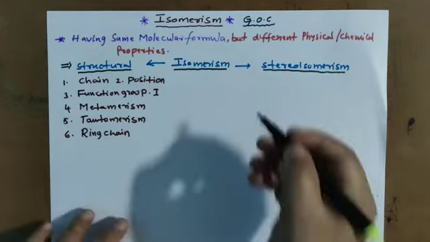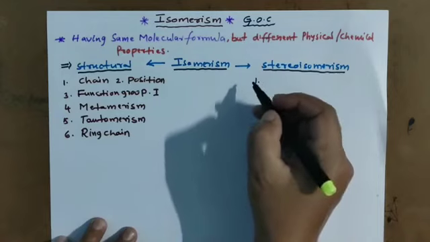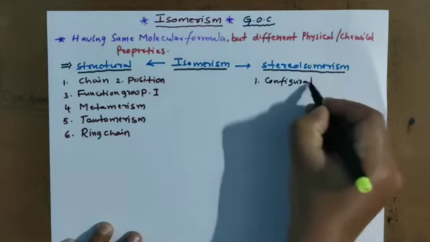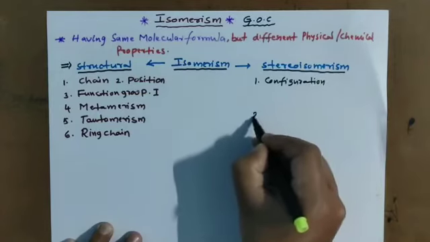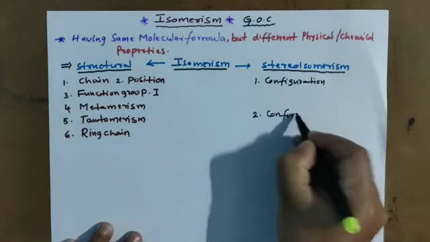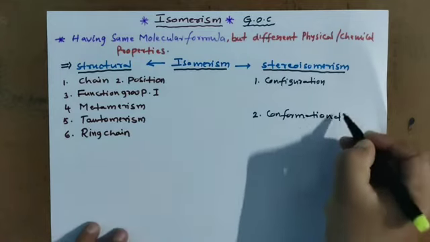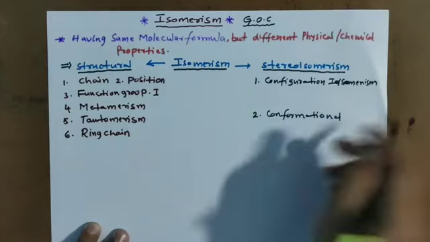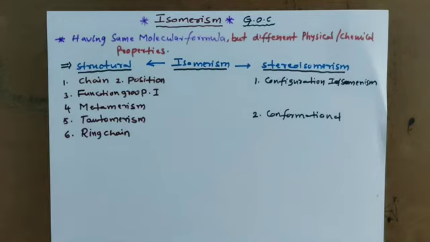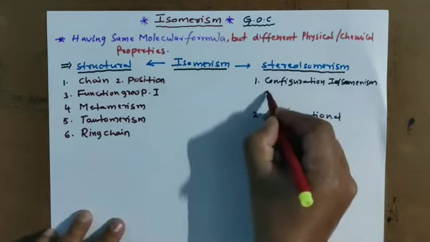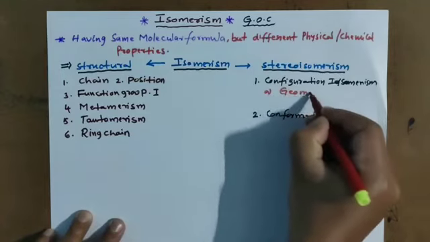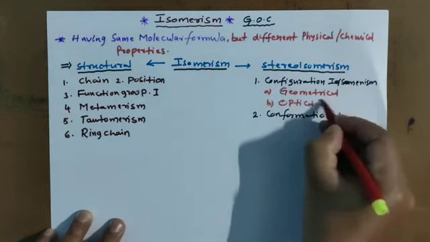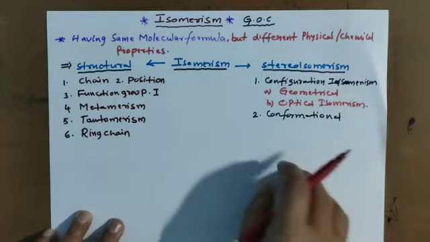Now stereoisomerism: we generally have two types, configurational and conformational isomerism. Configurational isomerism again has two types: one is geometrical isomerism, and the second one is optical isomerism. This is the classification of isomerism.